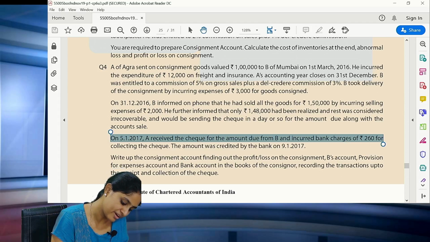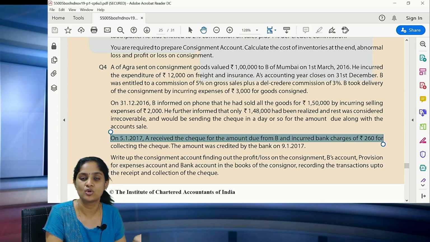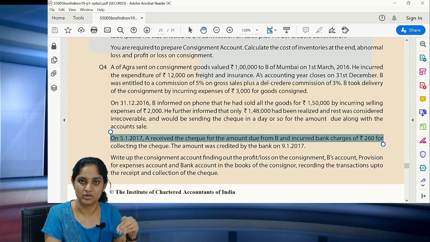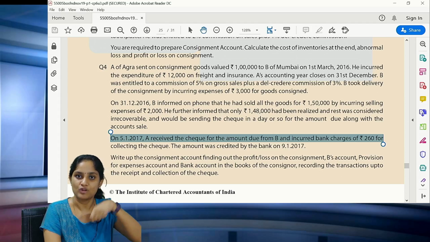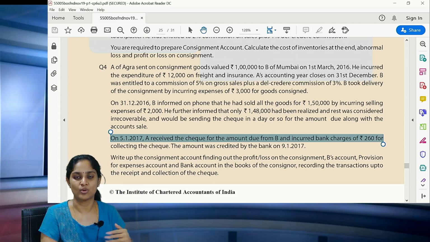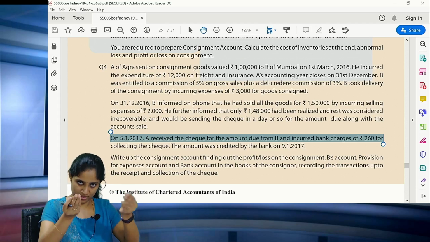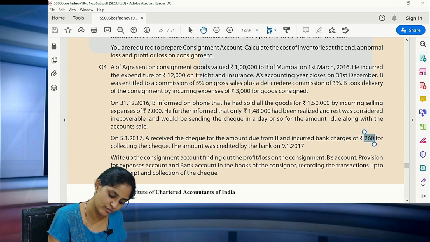On 1/5, A received the cheque for the balance amount. What is the balance amount? How can you know? When you prepare the consignee's account, B's account, you will know the balance. So the balance amount cheque was drawn by B and sent to A. Who is A? Consignor. The moment he received it, there were bank charges to the extent of 260.